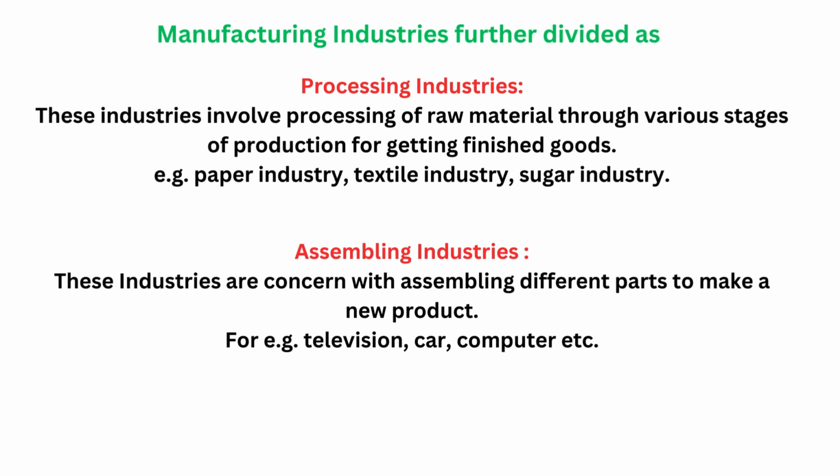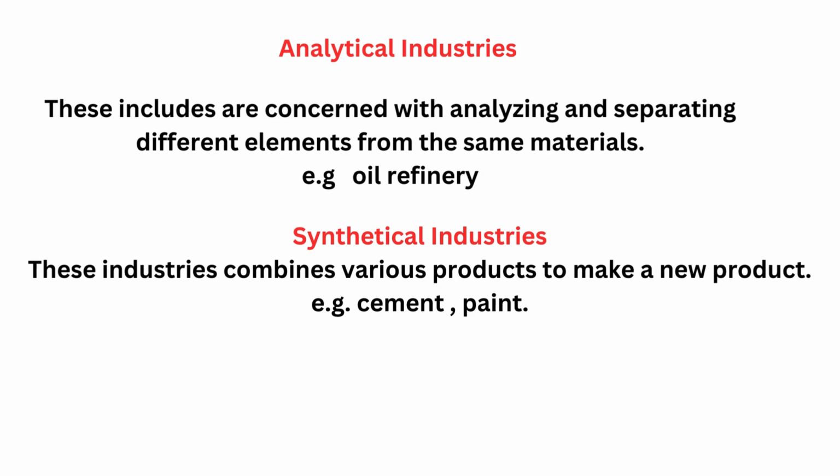See, business studies is mostly theory oriented. So you remember with some code words. What are the concepts you are learning? You remember with code words like processing, assembling and analytical. You can make it as a pass, PAAS. Then you will easily understand and easily memorize in your mind.